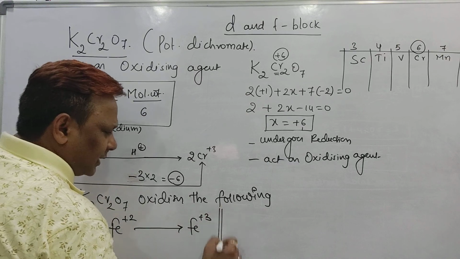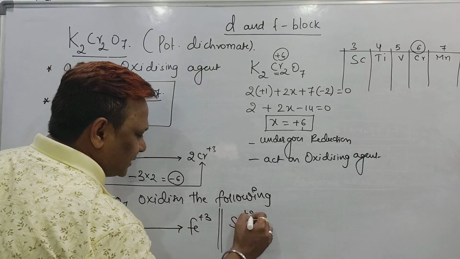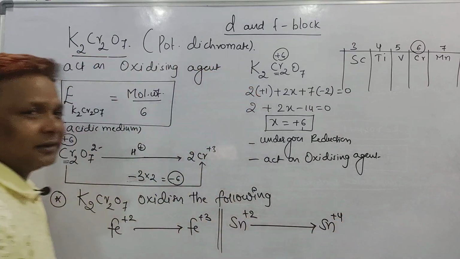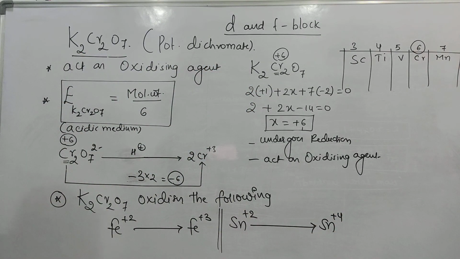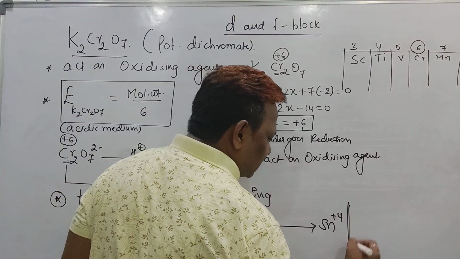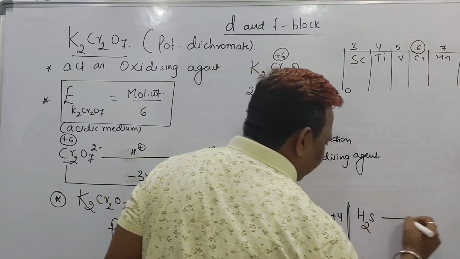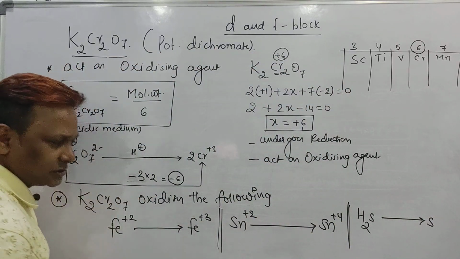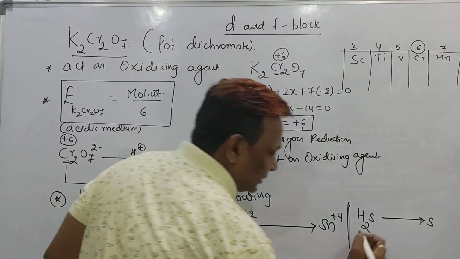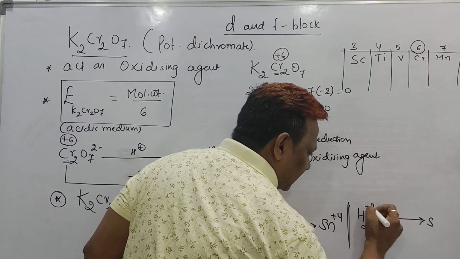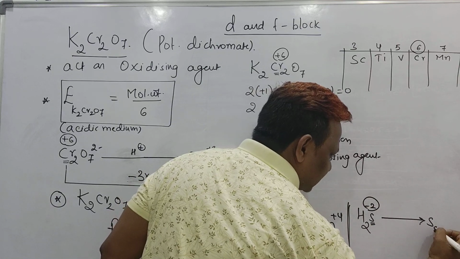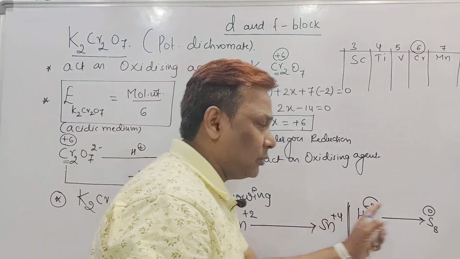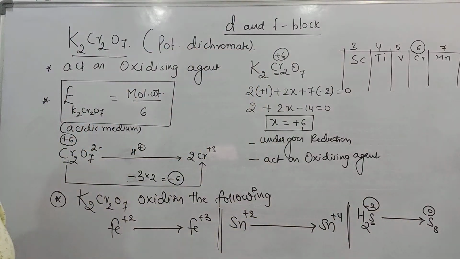It can oxidize stannous, Sn+2, to Sn+4, stannic. It can oxidize hydrogen sulfide to sulfur. Check it: +2 to +3 oxidation, +2 to +4 oxidation. In H2S the sulfur oxidation number is -2. It comes as S8 form, where oxidation number becomes 0. -2 to 0, an increase in oxidation number, means oxidation.